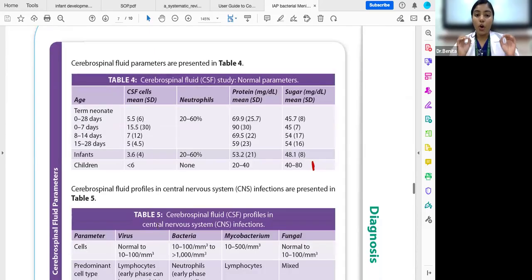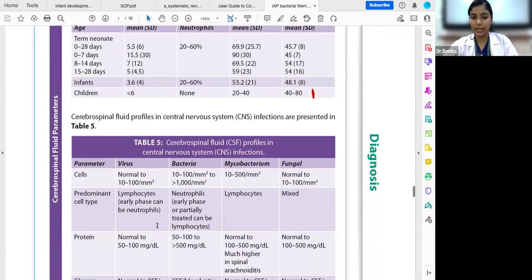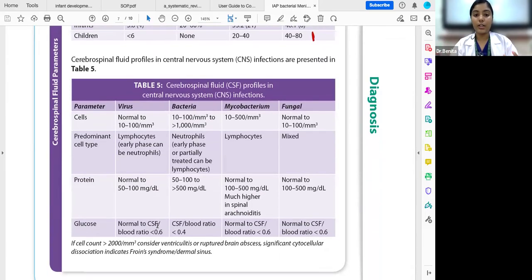Now, the normal CSF fluid parameters in a child: the CSF pressure should be less than 28 mmHg, the cells should be less than 6 cells, and there should be no neutrophils. Proteins can range from 20 to 45 mg per dl, and sugars more than 50 mg per dl. Now, how do we differentiate it? We differentiate based on the results from CSF fluid analysis.